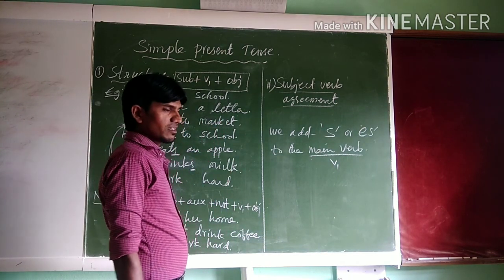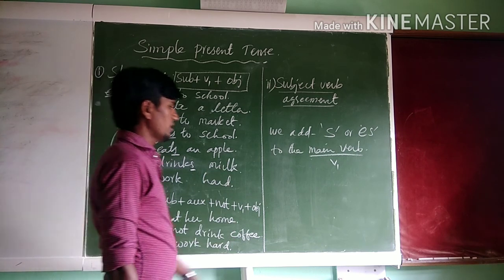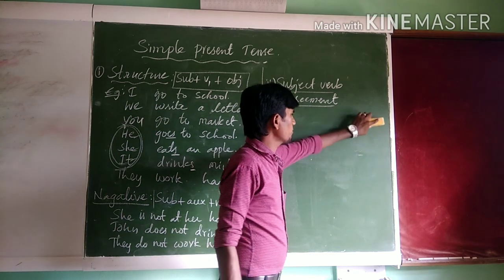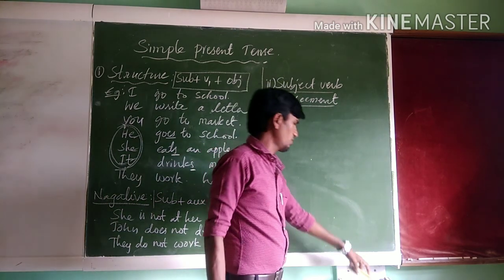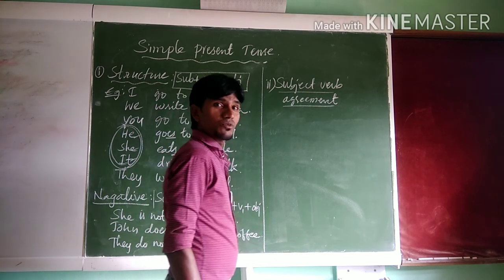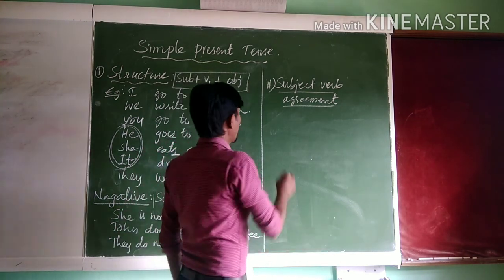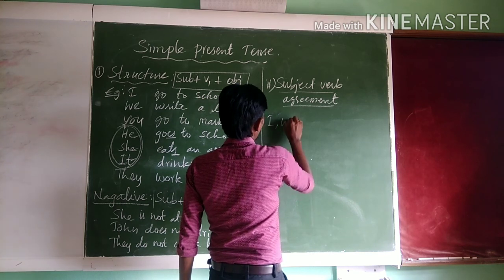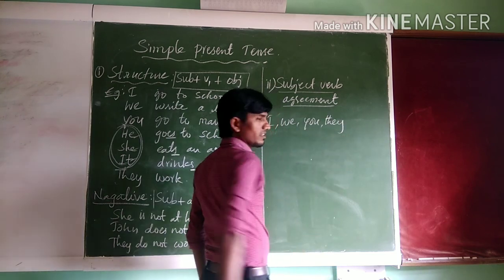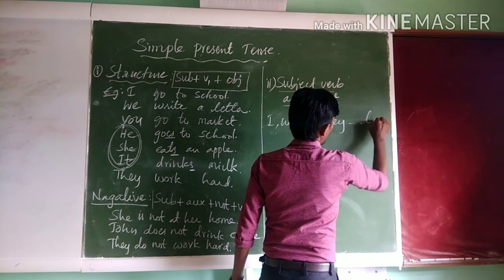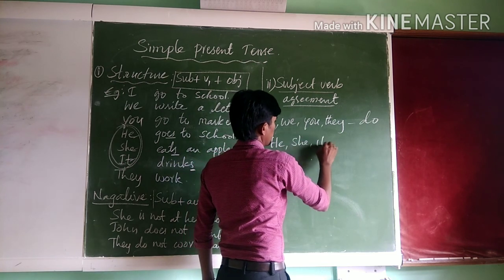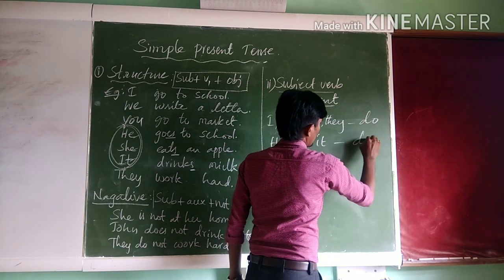Now let us see subject verb agreement. Actually, dear students, simple present tense has no auxiliaries, but we use do and does. I, we, you, they agree with do. He, she, it agree with does.